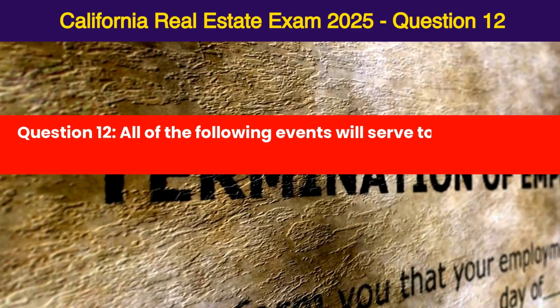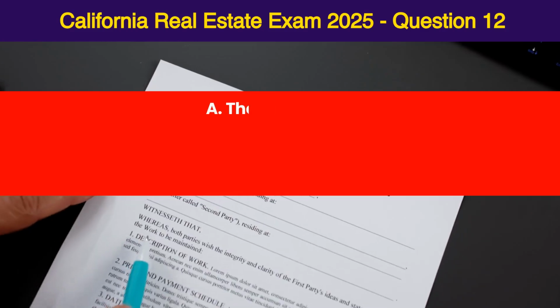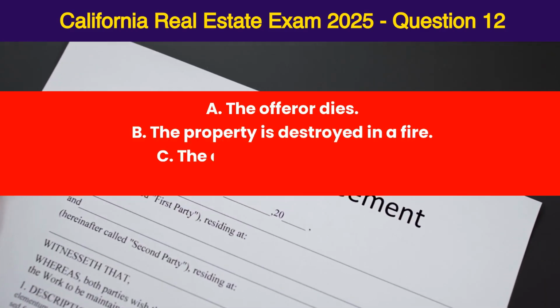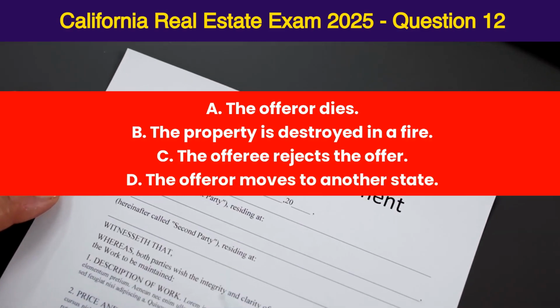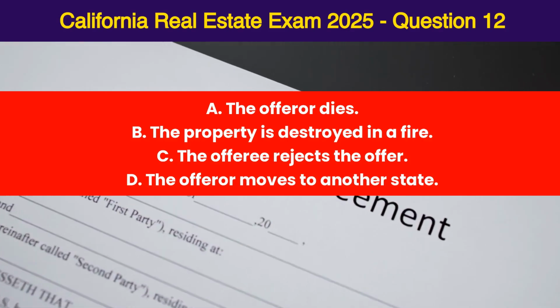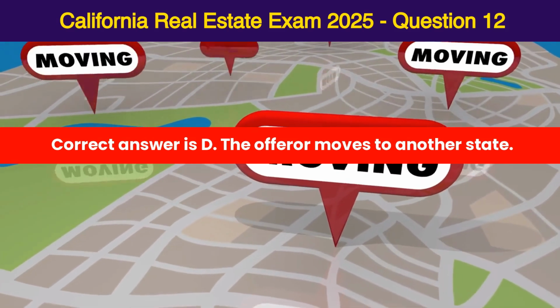Question 12. All of the following events will serve to terminate an offer except A. The offeror dies. B. The property is destroyed in a fire. C. The offeree rejects the offer. D. The offeror moves to another state. Correct answer is D. The offeror moves to another state.